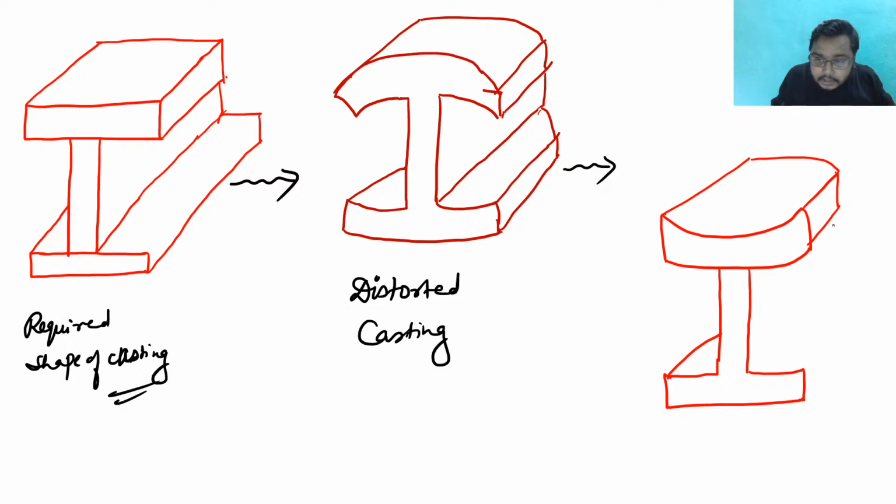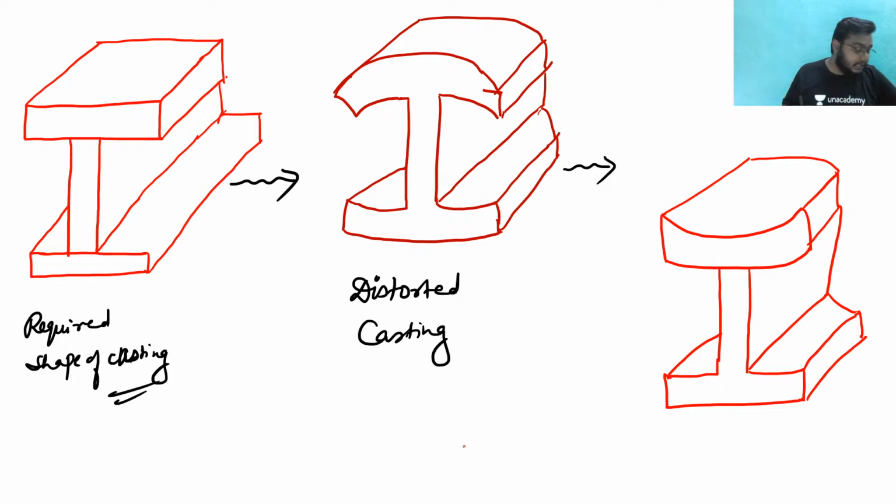So this kind of camber we give to the material, and when we give this kind of allowance to the pattern, this is known as a cambered pattern. Now did you understand or not? Cambered pattern.